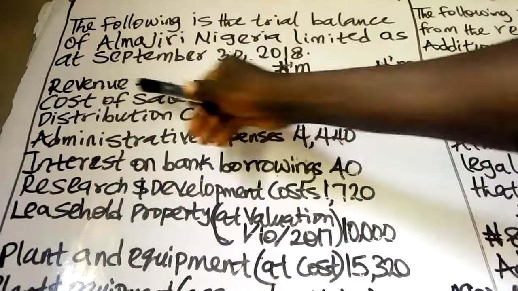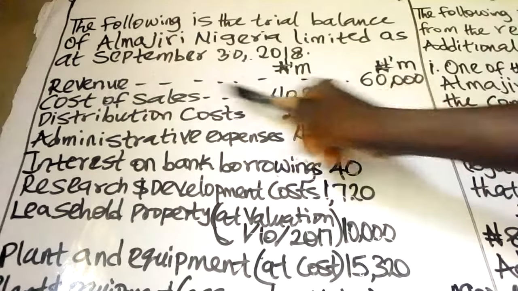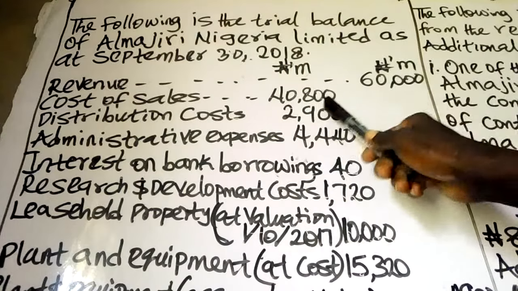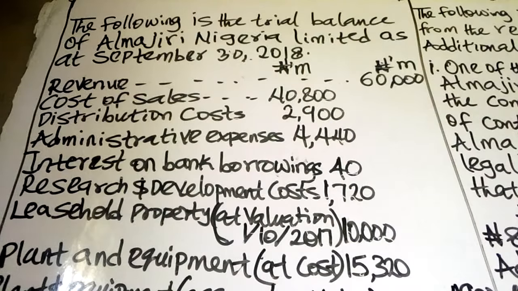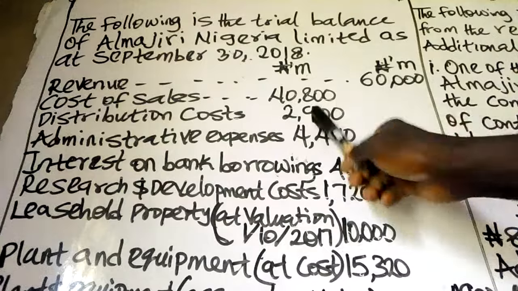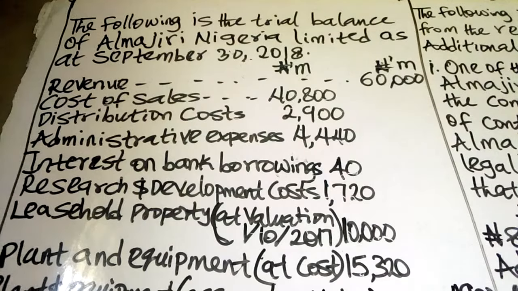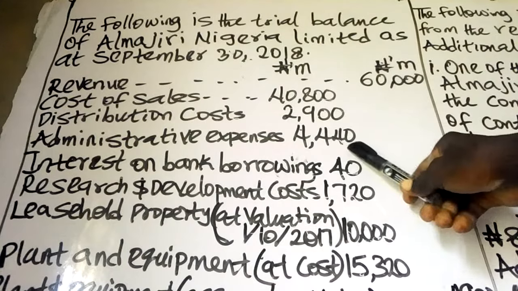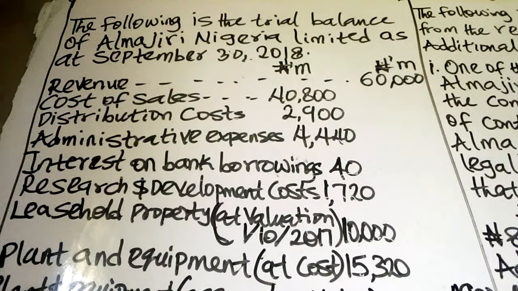The first item is revenue. All figures are in million. Revenue 60,000. Cost of sales 40,800. Distribution cost 2,900. Administrative expenses 4,440. Interest on bank borrowings 40. Research and development cost 1,720.